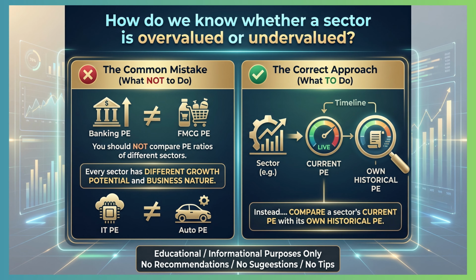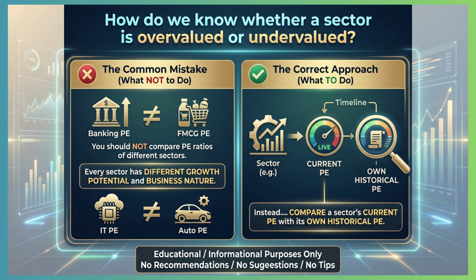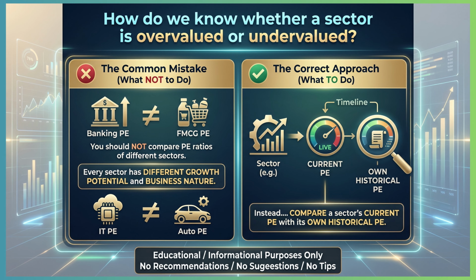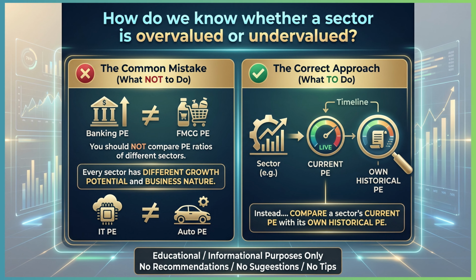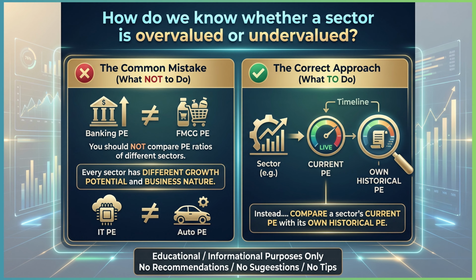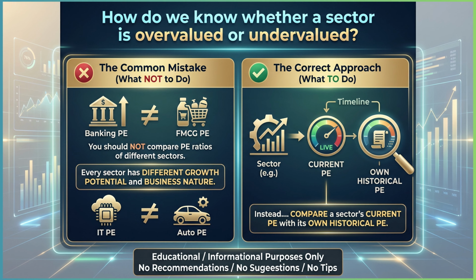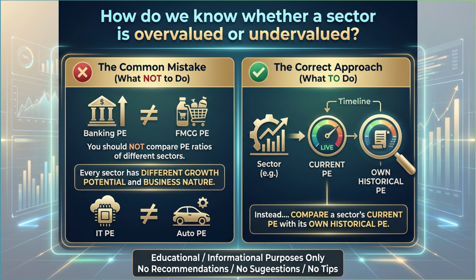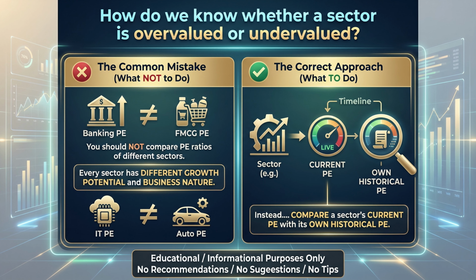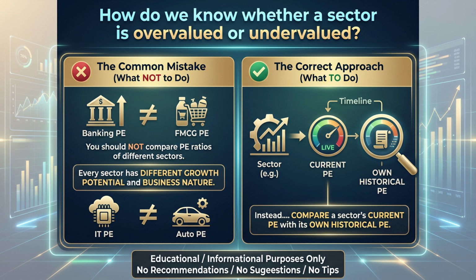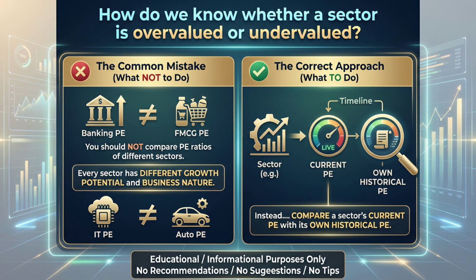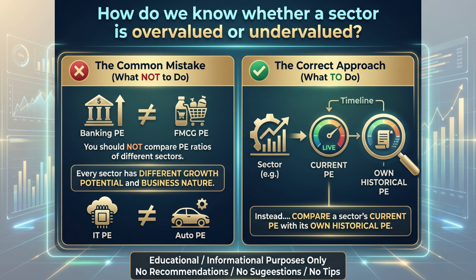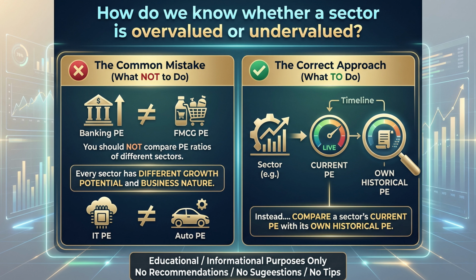Instead, compare a sector's PE with its own historical PE. Comparing with historical PE gives better clarity. We can compare current PE with the 5-year median PE or with the 10-year historical average. If the current PE is much higher than historical averages, the sector may be overvalued. If the current PE is much lower than historical averages, the sector may be undervalued.